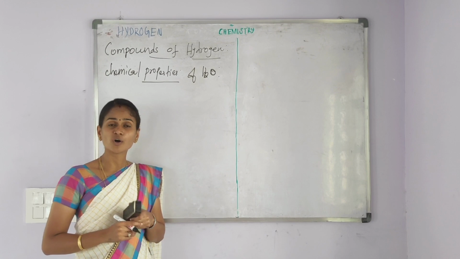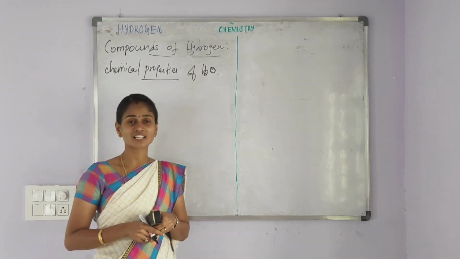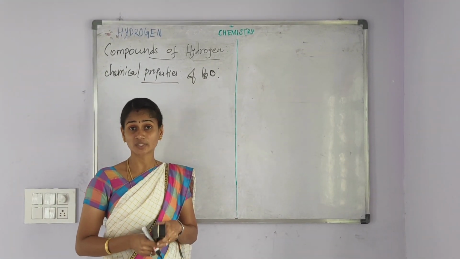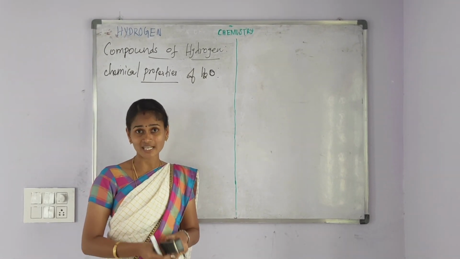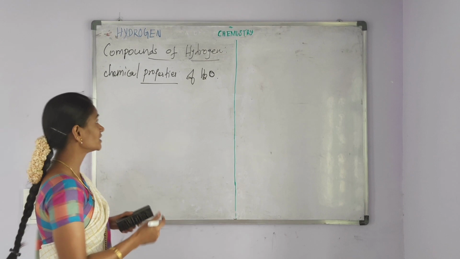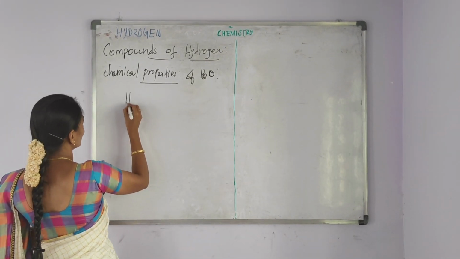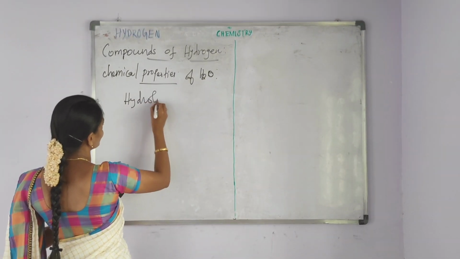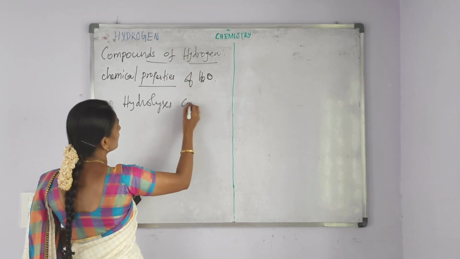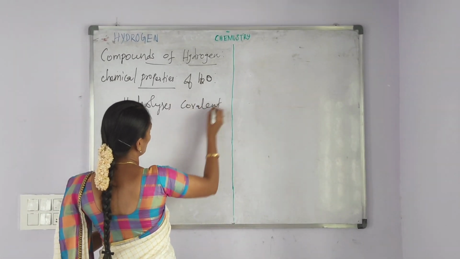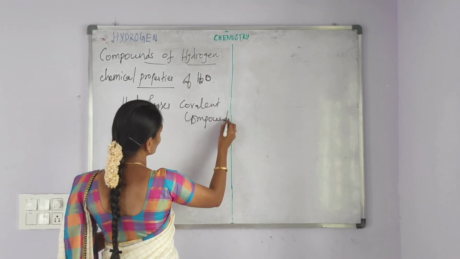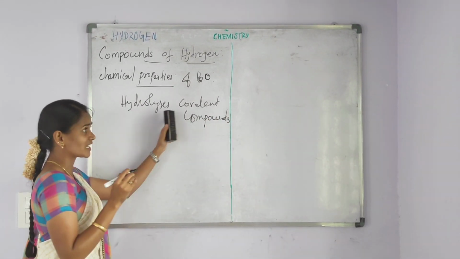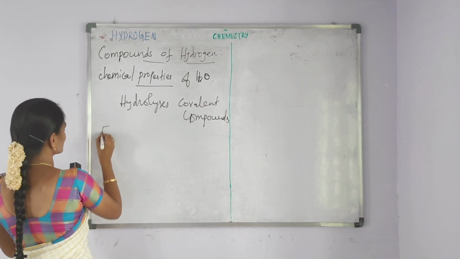Water is a polar solvent. Polar solvent has the tendency to dissolve the polar compound. So, water dissolves the ionic compounds. In the same time, water, it hydrolyzes the covalent compounds. Water dissolves the ionic compounds. In the same time, it hydrolyzes the covalent compounds.